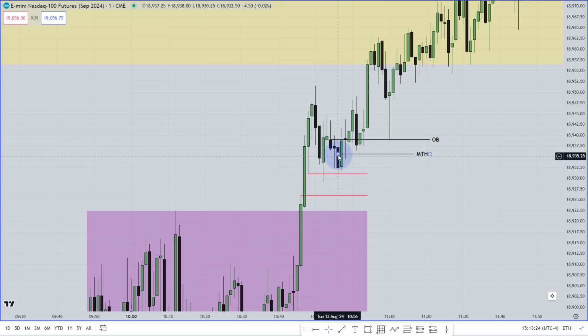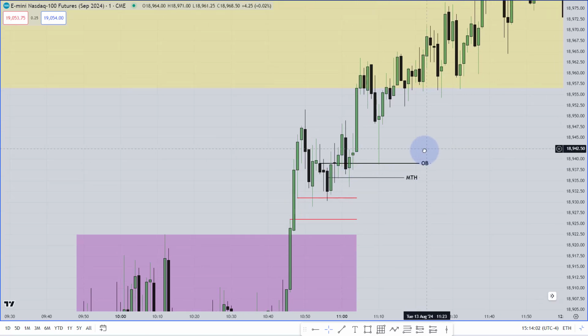This is the change in state of delivery, because when market has traded that inefficiency, it should go higher to take this buy side liquidity, that high, and then finally it should reach that imbalance. But no, it didn't do that. After trading this inefficiency, market went higher, started to fall, right? This is the down close candle, the opposite candle, which came back again to tap this inefficiency, then started to go higher again. So this opening and the 50%, they are the important part where market is going to trade one more time before expanding higher. This is your order block and the mean threshold.